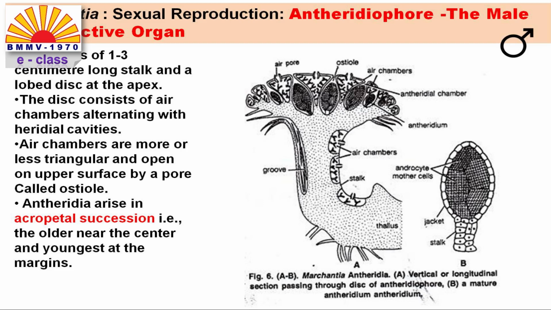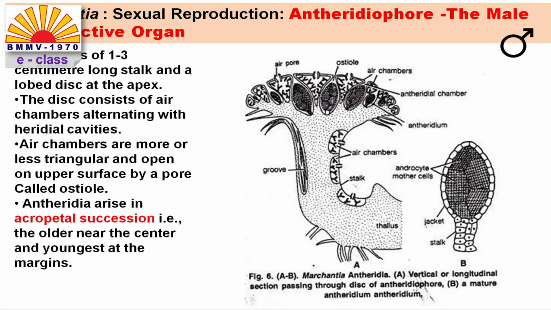The disc contains air chambers alternating with antheridial cavities. These antheridial cavities contain the antheridium and are also known as the antheridial chamber. The antheridia arise in acropetal succession. If you carefully look at your figure, you can see the mature antheridium in the center of the disc and the young antheridium on the periphery of the disc. This type of antheridial development is known as acropetal development of antheridia.